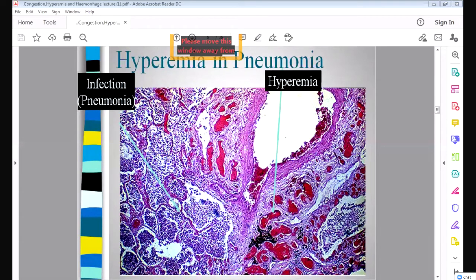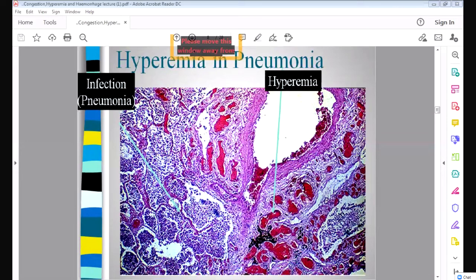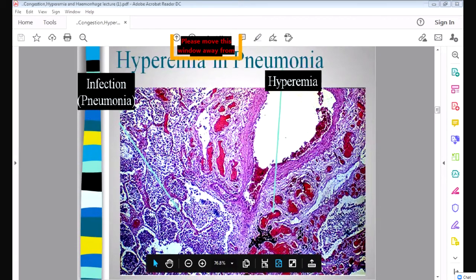There will be vasodilatation. You can see this is the lung. These are the alveoli, and these are the inflammatory cells which are collecting in the alveoli. Because there is inflammation, all the arterial blood vessels will dilate. You can see all the blood vessels are dilating, and this red color is the blood, that is the red blood cells. All this red color is the blood vessels, and it is arterial blood. So this is the hyperemia in pneumonia, because all the arterial blood vessels are dilating, and there is collection of arterial blood in the lungs. So this is hyperemia.